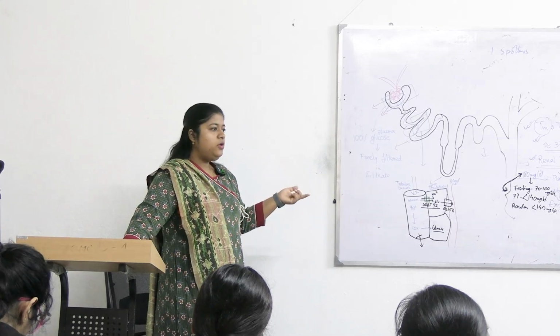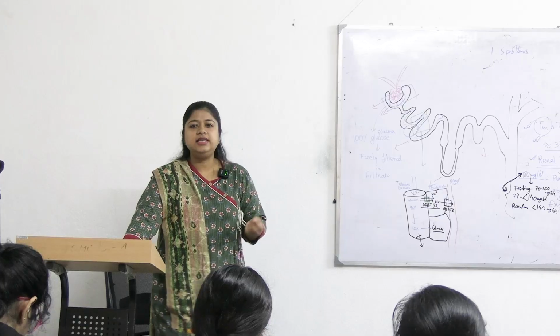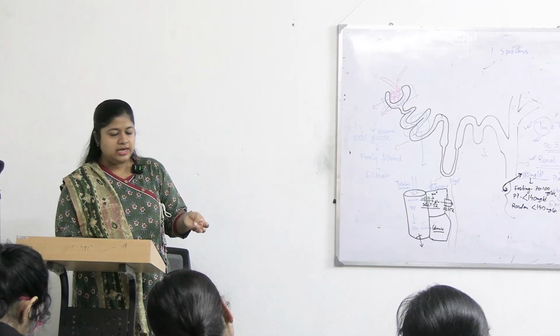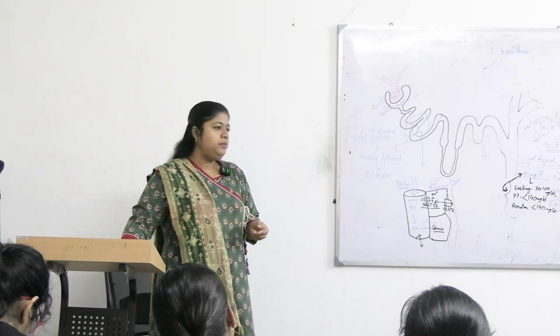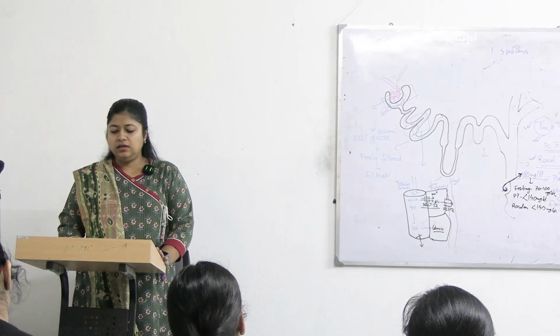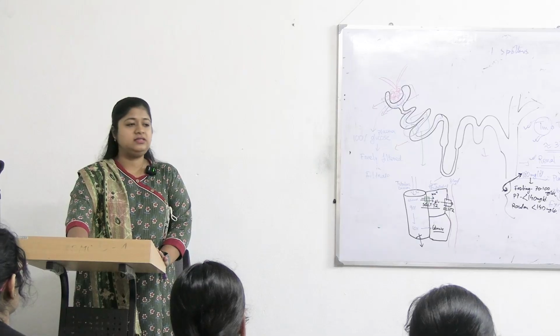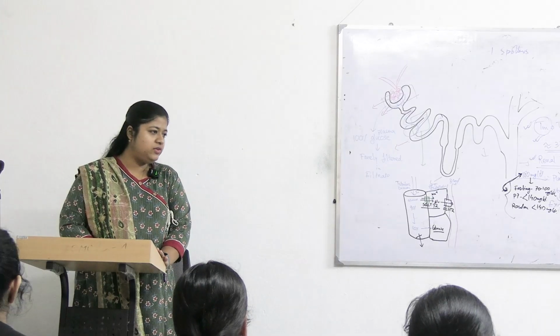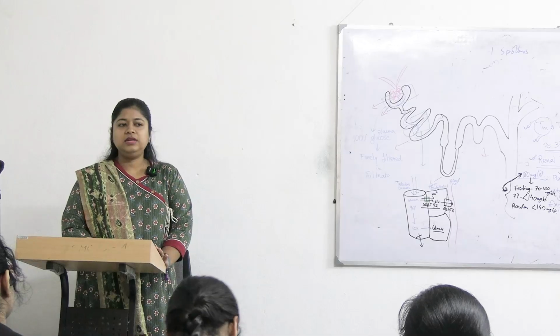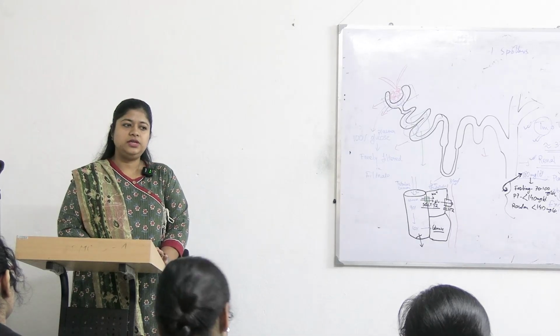So normoglycemic glycosuria is seen in Fanconi syndrome, familial renal glycosuria, and in pregnancy. Okay, clear? And another thing, in the case of excessive exercise or fever, we can see normoglycemic glycosuria.